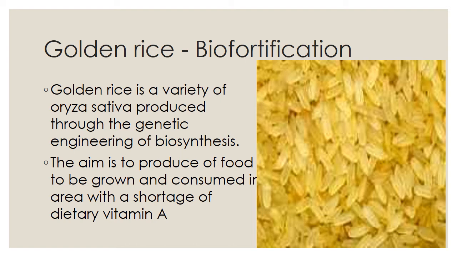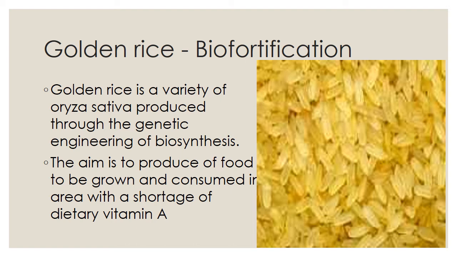The aim is to produce a fortified food to be grown and consumed in areas with a shortage of dietary vitamin A. Normal rice does not have vitamin A or carotene, but golden rice has carotene content. With the help of carotene, golden rice can control childhood blindness, xerophthalmia. So if you consume golden rice, you can avoid childhood blindness, called xerophthalmia.